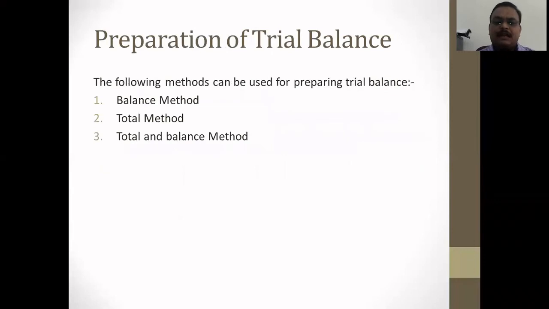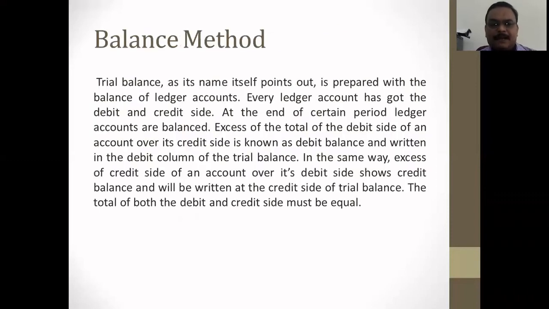Now, preparation of trial balance. So there are three methods of preparing a trial balance: balance method, total method, and total and balance method. In the balance method, we use all ledger balances. In the total method, we use all ledger totals. And in the total and balance method, we combine both of the above methods and prepare a new method that is called the total and balance method. See, the balance method trial balance, as its name itself points out, is prepared with the balances of ledger accounts.